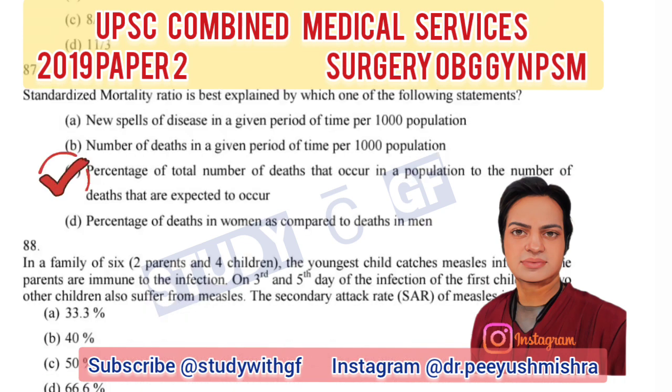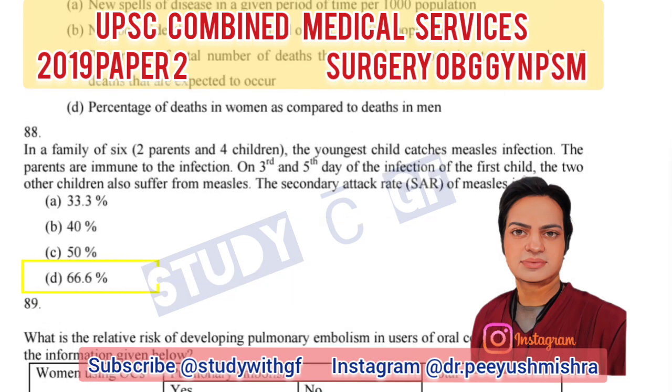Standardized mortality ratio is best explained by which of the following statements? Percentage of total number of deaths that occur in a population to number of deaths that are expected to occur. In a family of 6, 2 parents and 4 children, the youngest child catches measles infection. The parents are immune to the infection. On 3rd and 5th day of the infection, the first child and 2 other children also suffer from measles. The secondary attack rate, SAR, of measles is